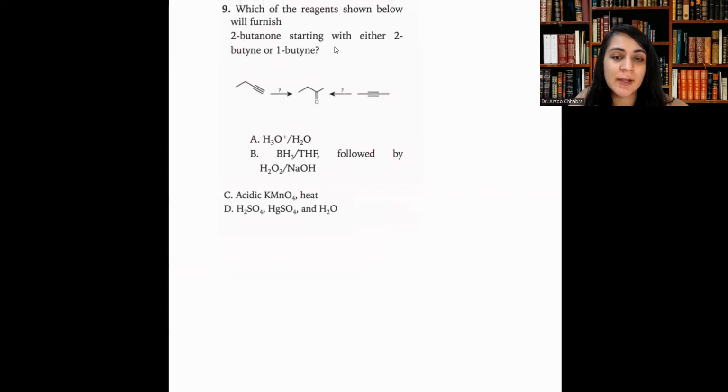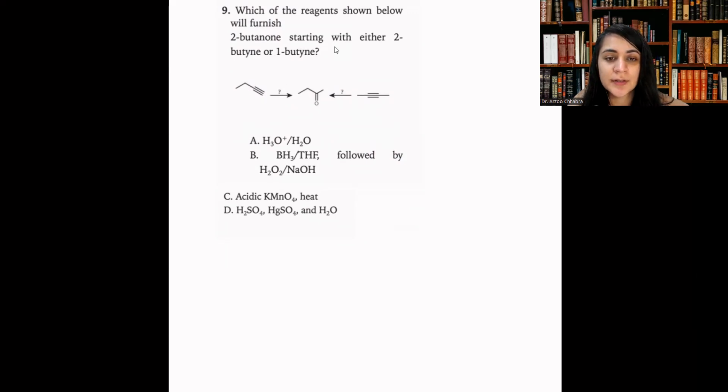For option A, we have H3O plus and water. If you do that, you're just using acidified water, so you're adding the acid and then carrying out the hydrolysis. Thinking about option B, we have BH3THF. It's adding anti-Markovnikov, adding a C double bond O. So the less substituted carbon should actually get the double bond O.